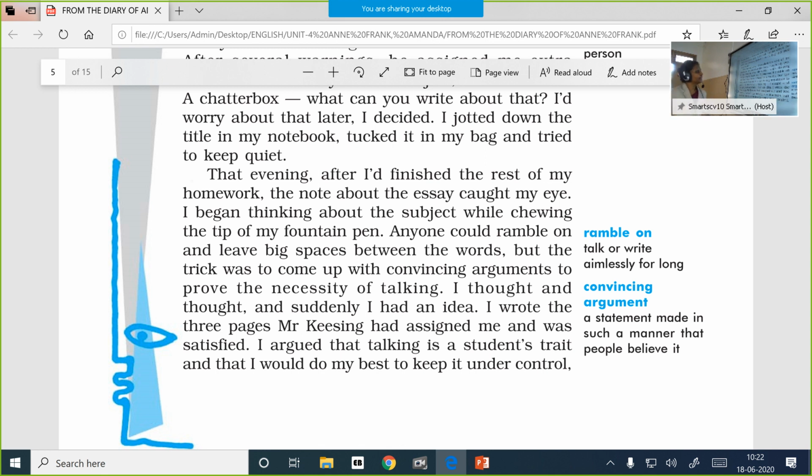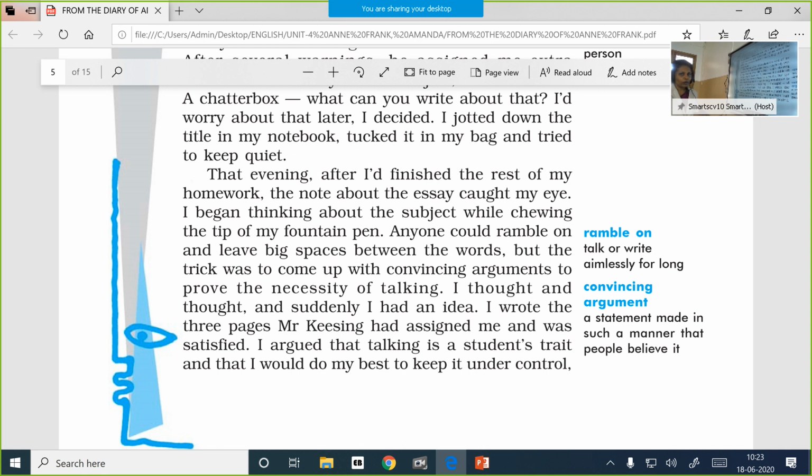That evening, after I had finished the rest of my homework, the note about the essay caught my eye. I began thinking about the subject while chewing the tip of my fountain pen. Anyone could ramble on and leave big spaces between the words, but the trick was to come up with convincing arguments to prove the necessity of talking.